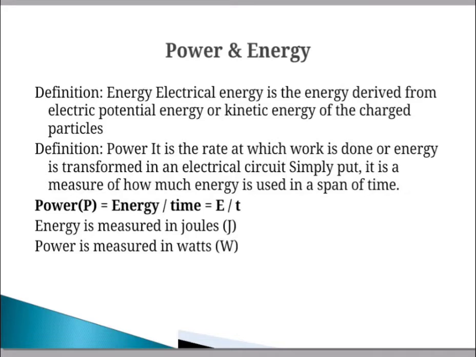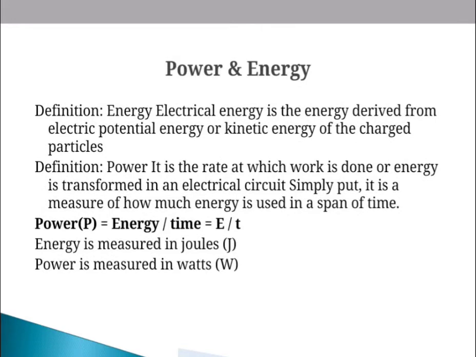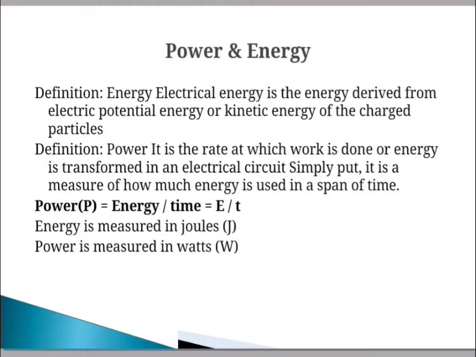Power is denoted by capital P and is measured in watt or joule per second. Power is a scalar quantity, and it is given by V into I, where V is the voltage and I is the current. There are mainly three types of power: active power, reactive power, and apparent power.